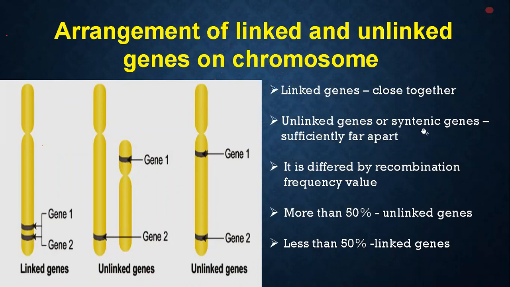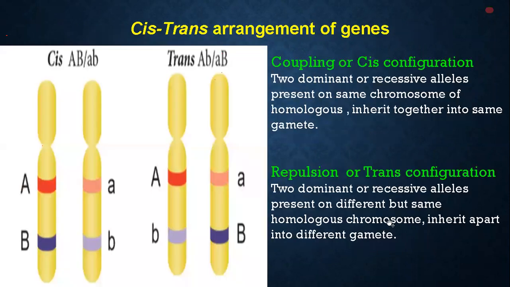Unlinked genes are syntenic genes sufficiently far apart, one here and another there. They differ by recombination frequency value, which we will see afterwards. More than 50% means unlinked genes and less than 50% means linked genes. We will see these examples afterwards.